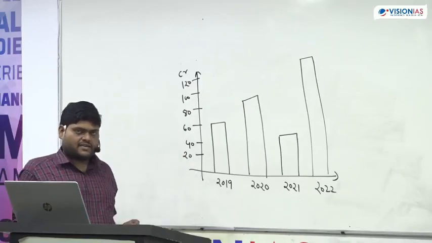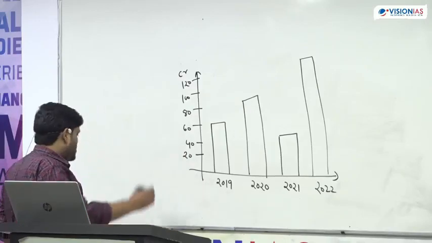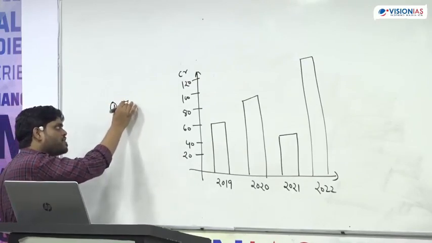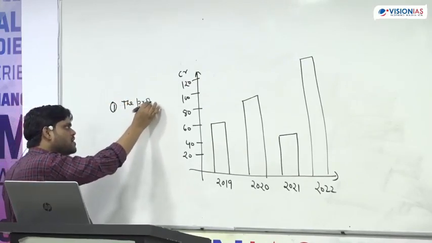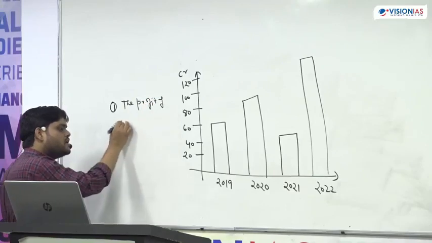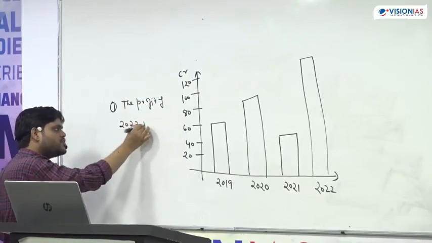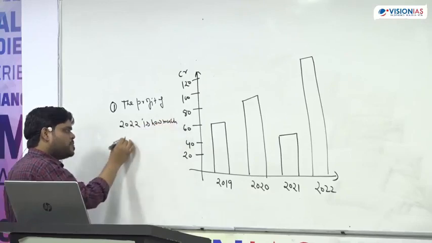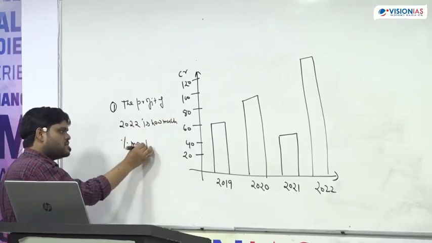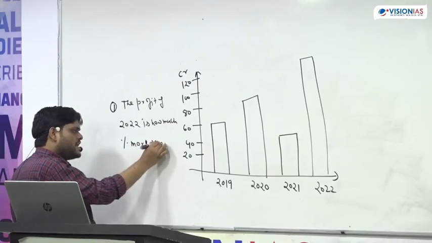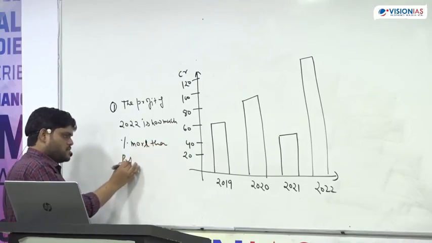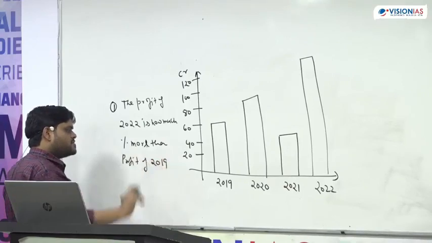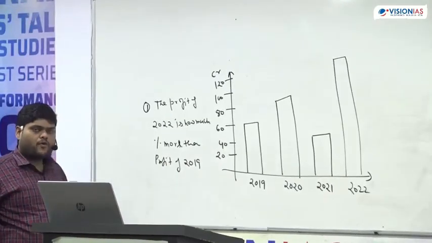It is given that. Now how will they ask the question? The first question they will ask: the profit of 2022 is how much percent more than the profit of 2019. Okay? What is the question?